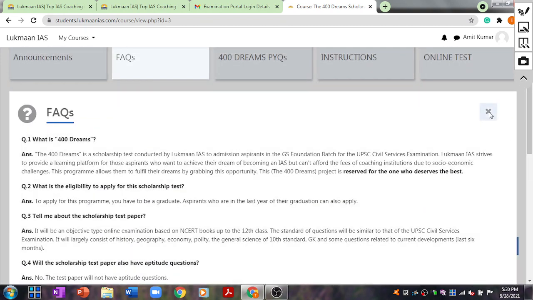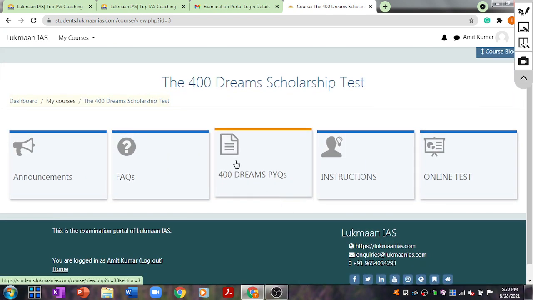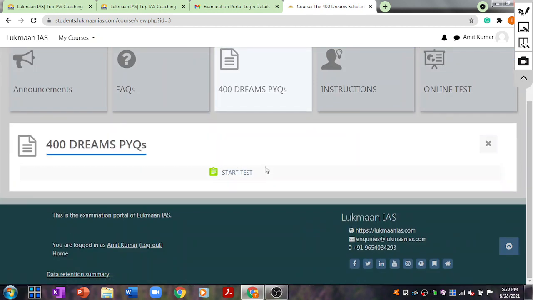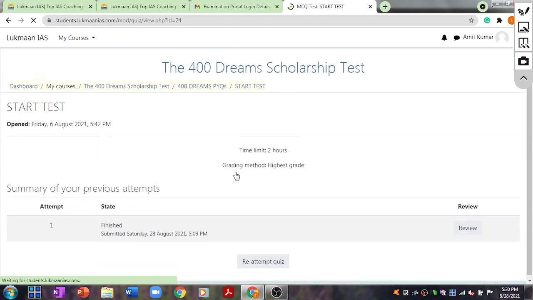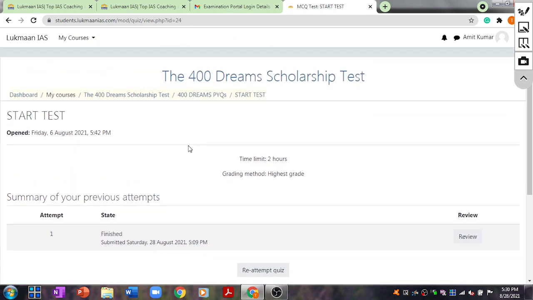During the exam, the exam will be similar to the one that you see in the middle tile. It says the 400 Dreams previous year questions. This is for practice purposes for those people who are not familiar with the online examination scenario. They can visit over here and click on start test. If you click on start test, it is just going to open up the examination test related page.